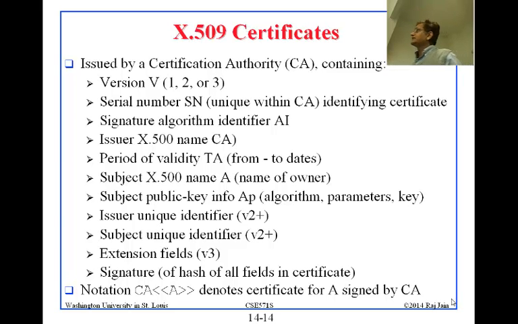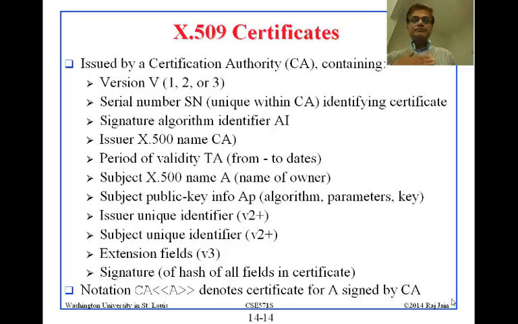So the certificates have a version number. Obviously the X509 is now on version 3. Old certificates generally you won't find, but they might be there. So version 1, 2, and 3. Serial number is unique within the CA. So the CA is the certificate authority. VeriSign, for example, has serial numbers. And if you go to some other CA, they will have their own serial numbers. So this is for each CA.